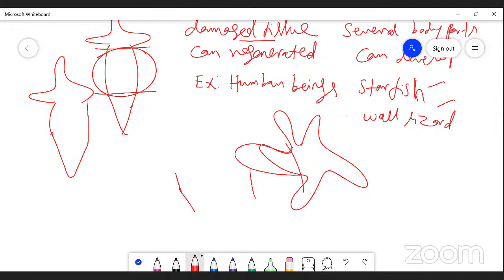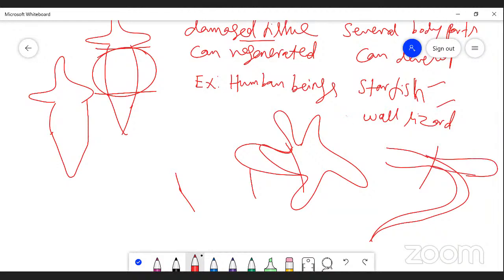Another example for restorative is the wall lizard. If the tail is cut, a new tail starts to grow. That type of development takes place in wall lizards. It comes in the category of regeneration.